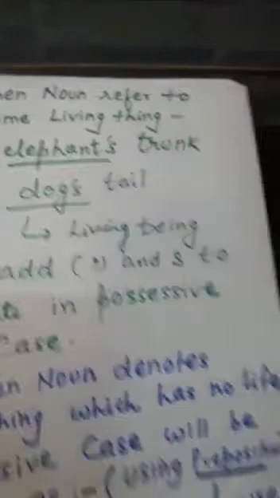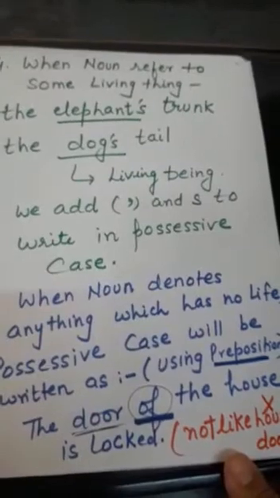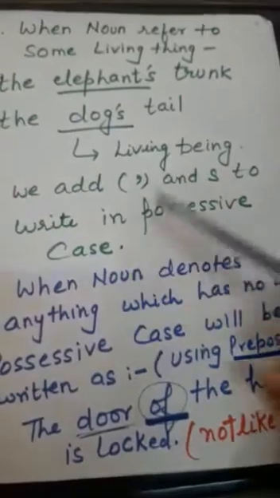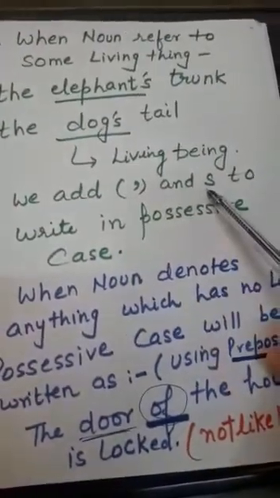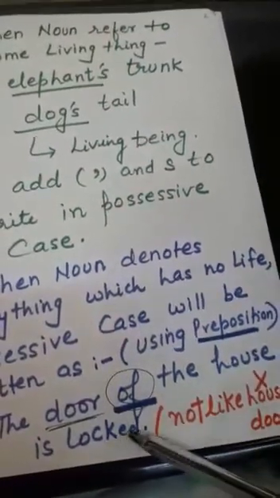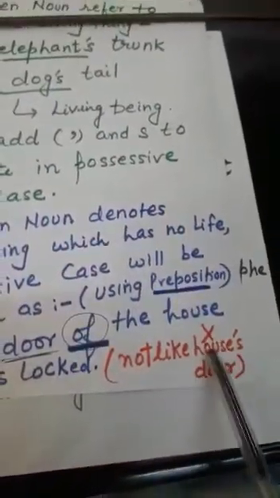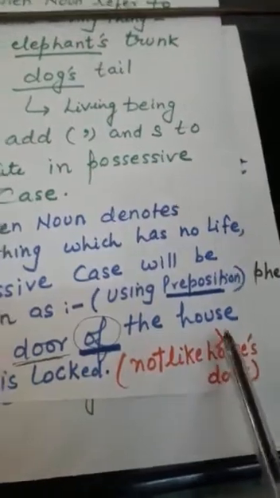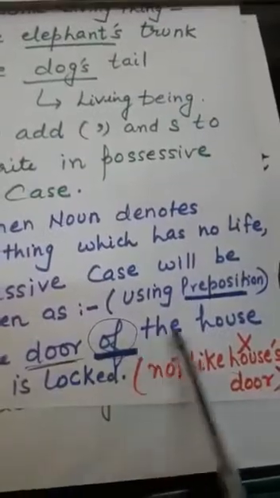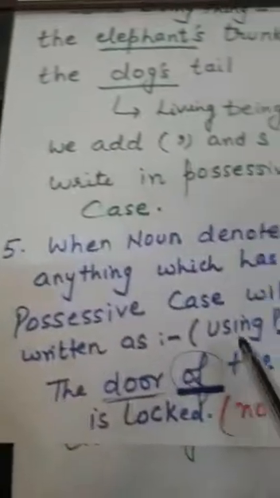But when the noun denotes anything which has no life, then the possessive case will not be written by adding apostrophe and s. No, it will be written using a preposition, like the door of the house is locked. It will not be written as house's door. It is the wrong form to write if the noun is denoting a non-living thing. It will be written as the door of the house is locked. So I hope all these five rules are clear to you.